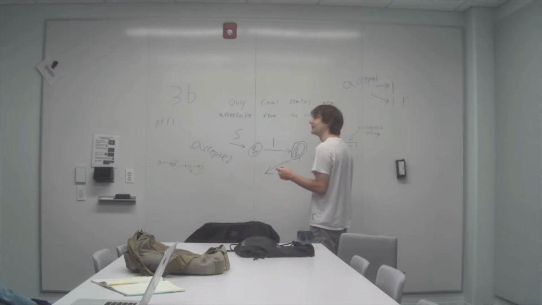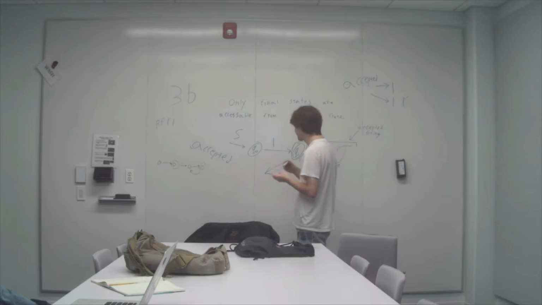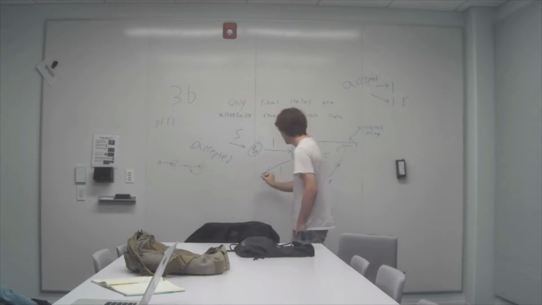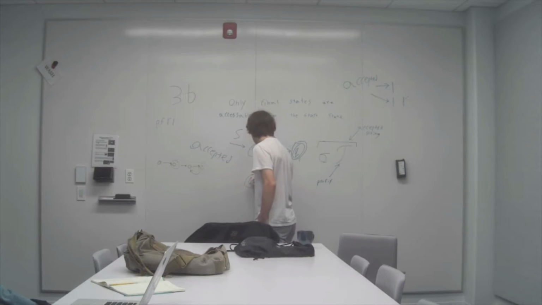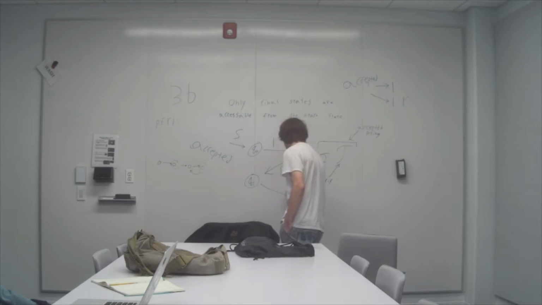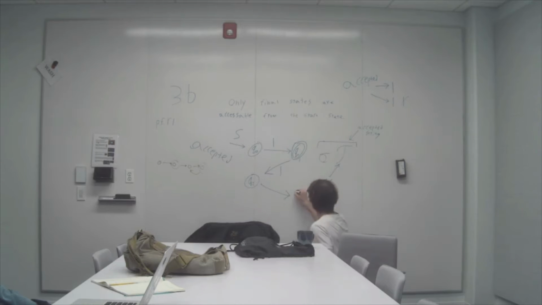The alphabet is just ones, and so any language is just going to be some subset of the strings of ones. Let's have Q2, which doesn't accept, and then we're going to have another state that goes to Q3, which does accept, and then this will go to a sink state, which doesn't accept, Q4. And Q4 goes to itself.